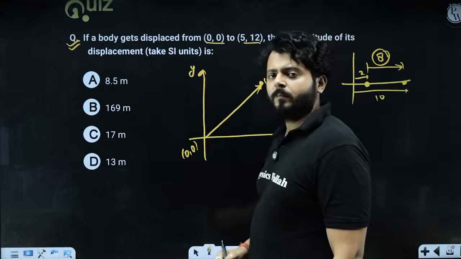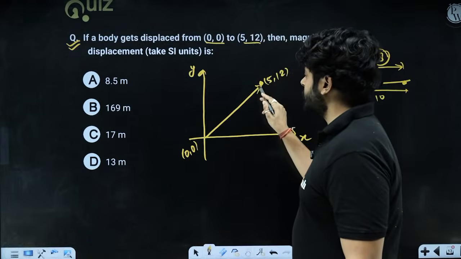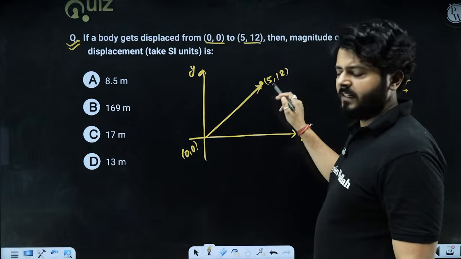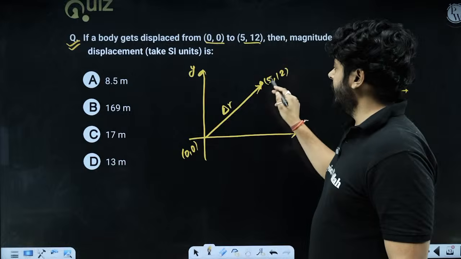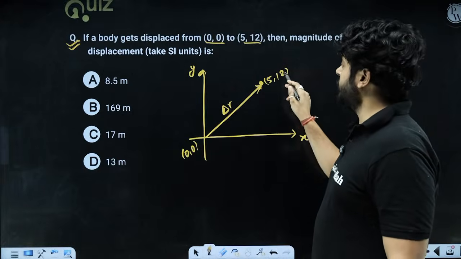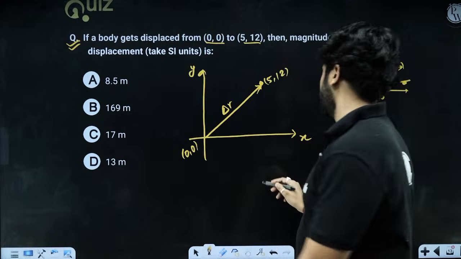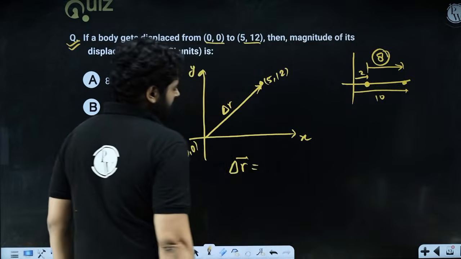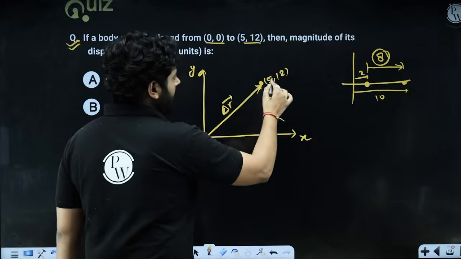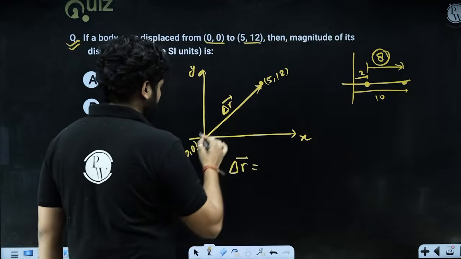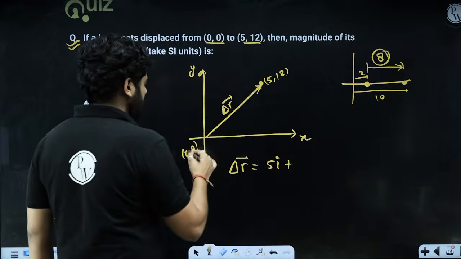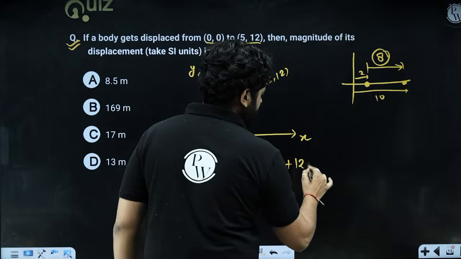So easy. You see that the initial position vector is 0i plus 0j, needless to say. This is 5i plus 12j. So what is the displacement vector? It is x2 minus x1 i cap plus y2 minus y1 j cap. So the displacement vector is 5 minus 0, which is 5 i cap, plus 12 minus 0, which is 12 j cap.